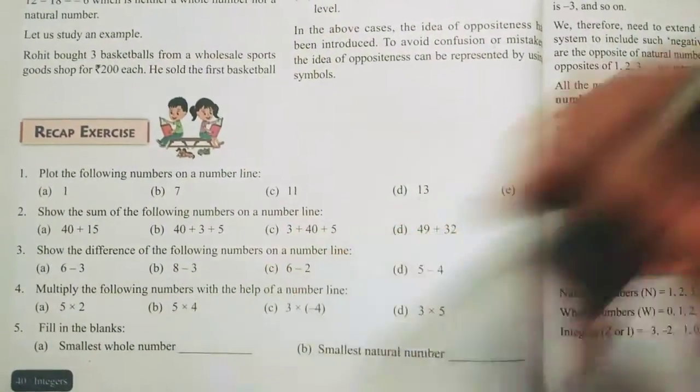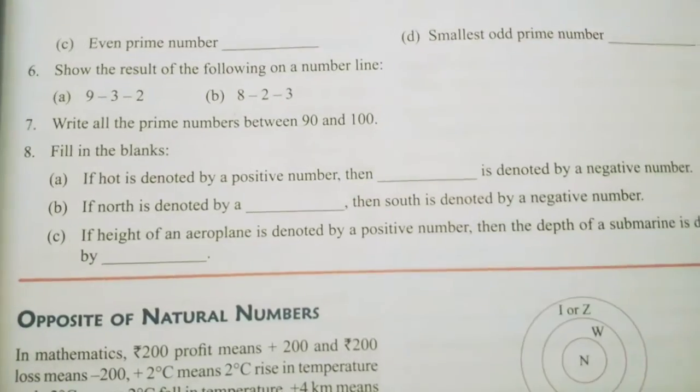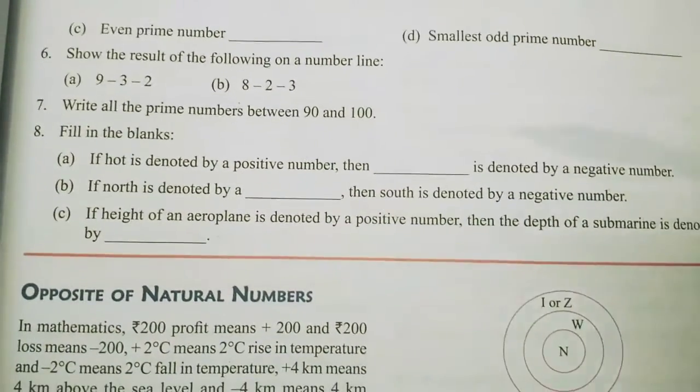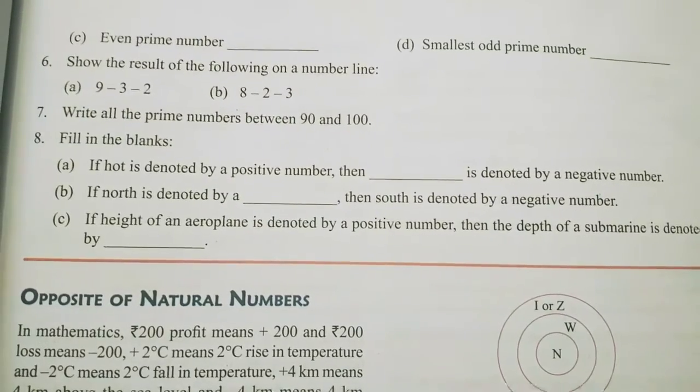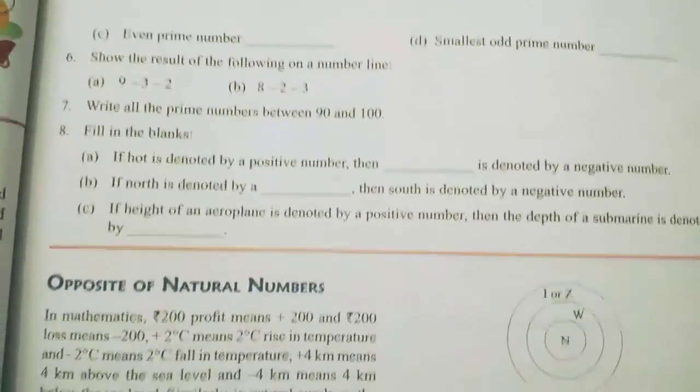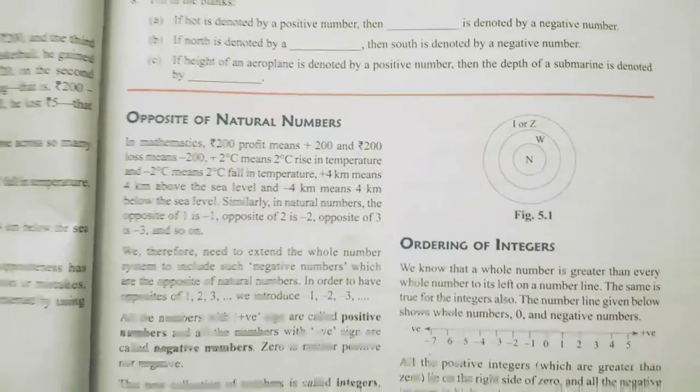Students, this question number 5 is fill in the blanks. So questions number 5, 6, 7 and 8 are all your homework, because all are fill in the blanks. You will do them on your own at home. Okay, so in the next class we'll discuss the integers in more detail. Okay, thank you.